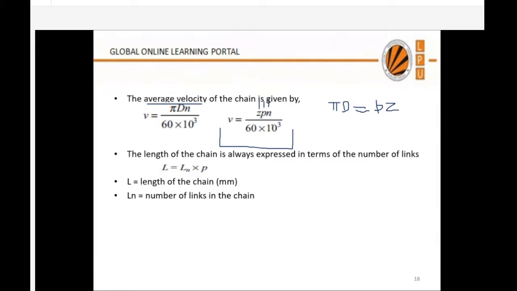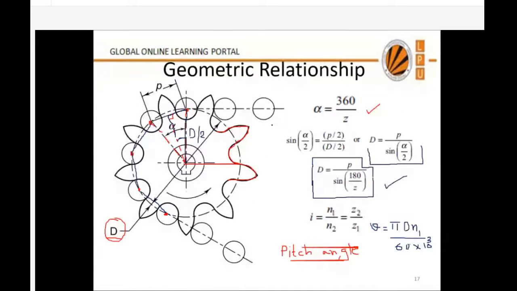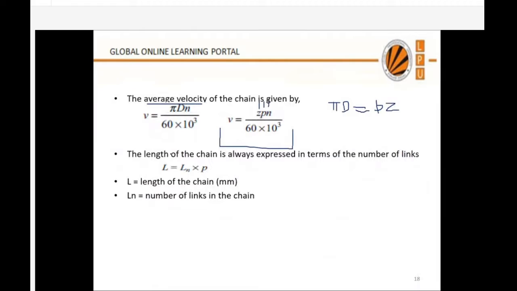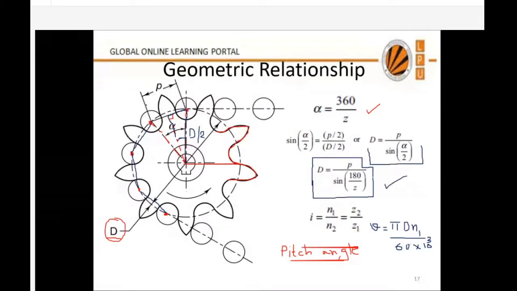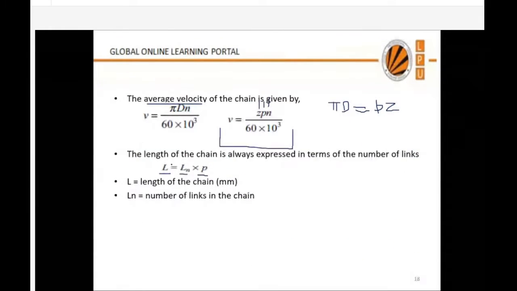Now coming to the length of the chain. You know that a chain is formed by links. Different links are joined, and that will form a chain. So the length of the chain is defined in terms of the number of links. What is the relation to find the chain length? Length of the chain will be the number of links into pitch. What is pitch? It is the distance between the centers of two adjacent pins or rollers. So Ln is the number of links in the chain into the pitch of the chain. The product of Ln into p will give me the length of the chain required.